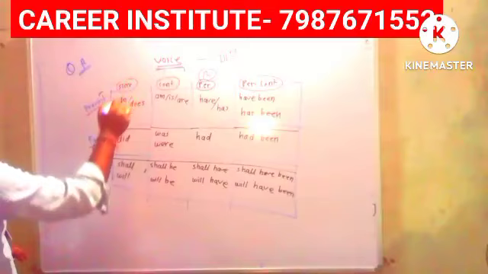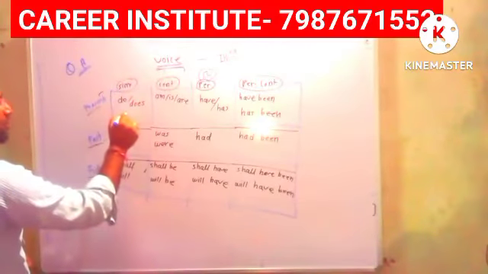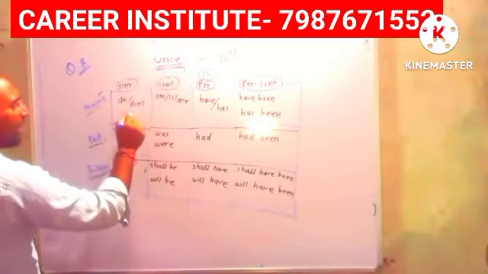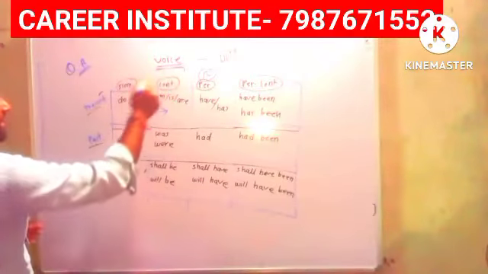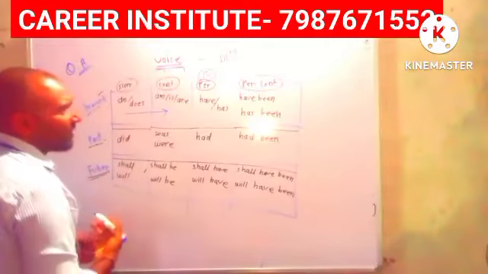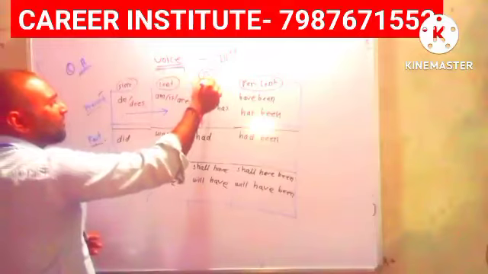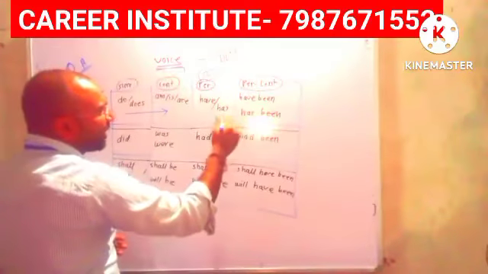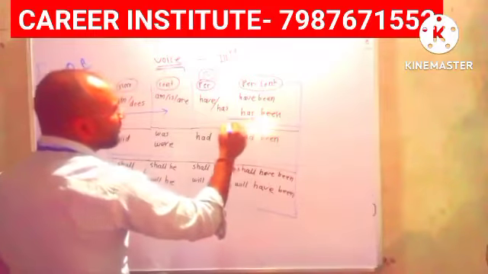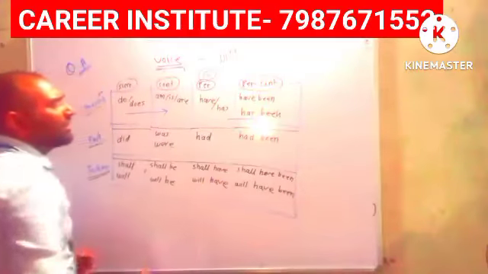If the question is in present simple tense, it will be forwarded into present continuous tense. If the active voice is present perfect tense, in passive voice it will be converted into present perfect continuous tense.